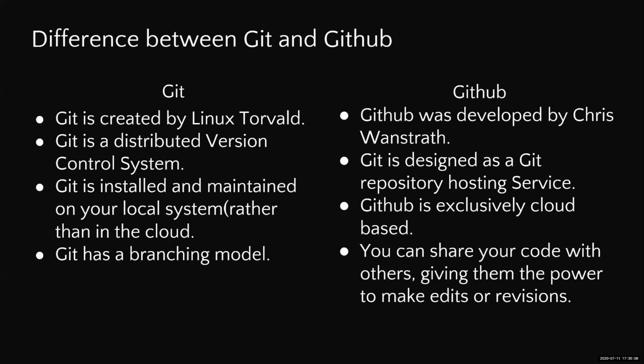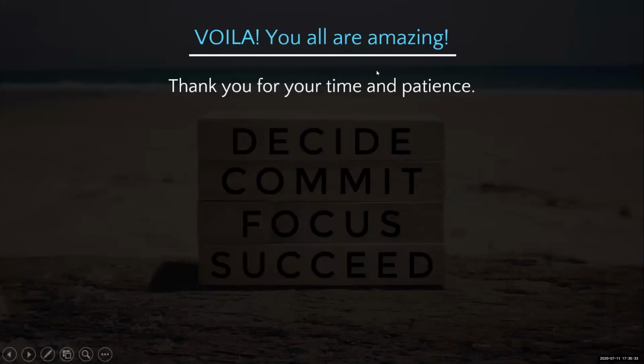Git has the branching models and all. And with GitHub, you can share your code with other teammates, your friends, or whoever you want to show the code. You can share with them, and you have the access to let them edit or edit yourself, and perform all such operations that we have shown today. So this was all about this Git and GitHub session. Thanks for your time and patience.